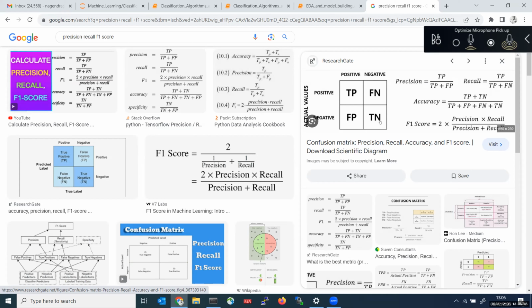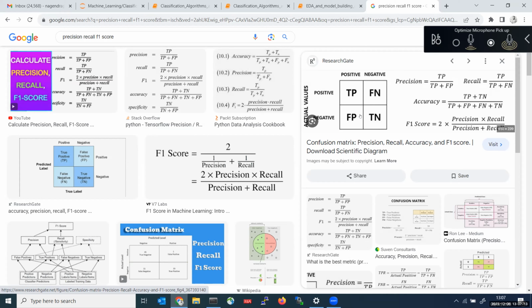So true positives and true negatives should be high, and false negatives should be 0, and false positives also should be 0. Why? Because, for example, one person came for the treatment. He attended a cancer test. Actually, he is not having cancer. But whenever the reports came, my model predicted that this person is having cancer.